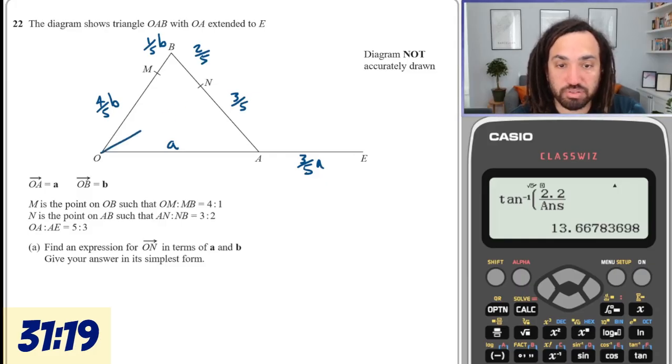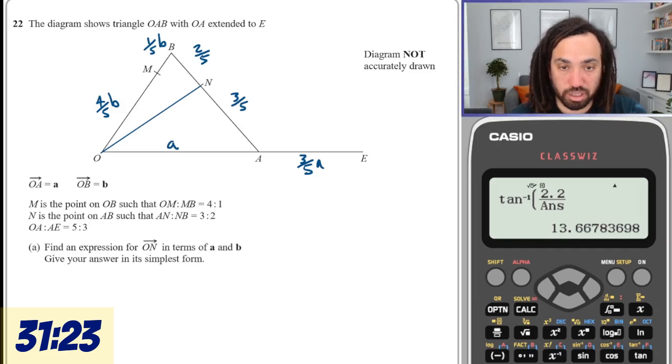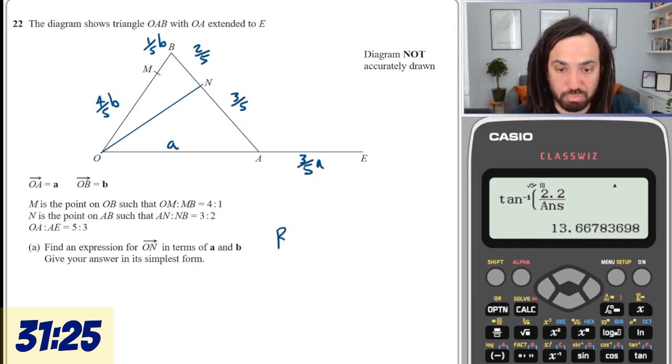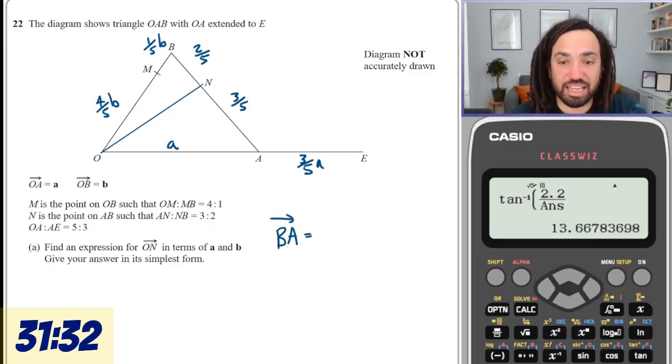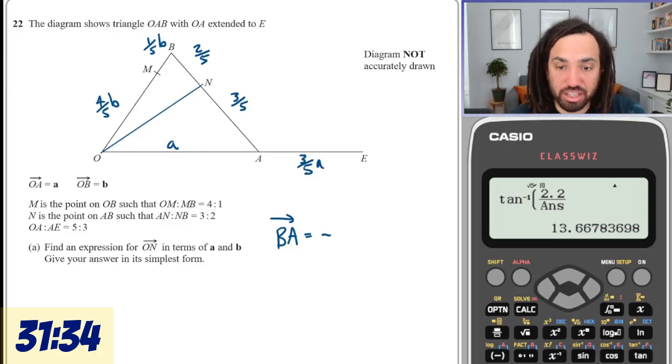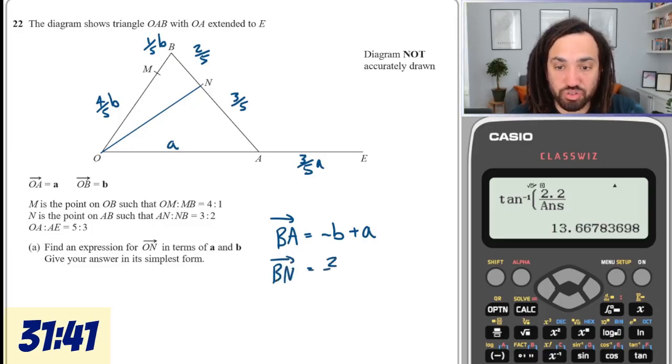Okay, find an expression for ON. So first off, what we're going to need to do is find an expression for B to A, because B to A is minus B plus A. So B to N is 2/5 of that.